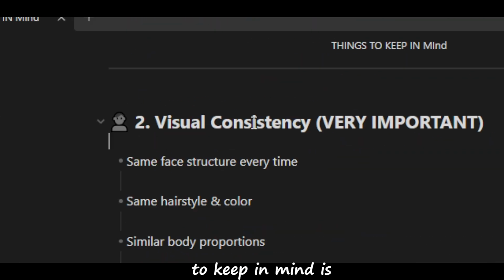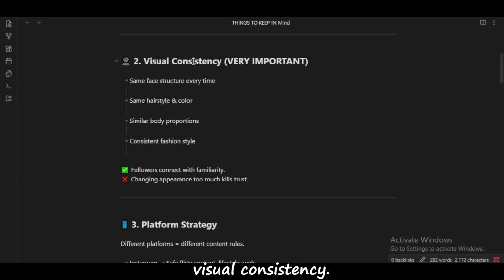Second thing you have to keep in mind is visual consistency. What I mean is that your AI influencer should have the same face structure every time. She should have the same hair color, same hairstyle, similar body proportion, and consistent fashion style. Because if your AI influencer has visual consistency, your followers will connect with your AI influencer's familiarity. Changing appearance too much will kill the trust and it will reduce your engagement.